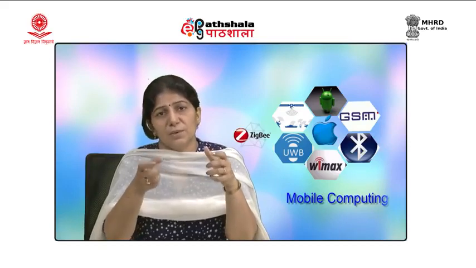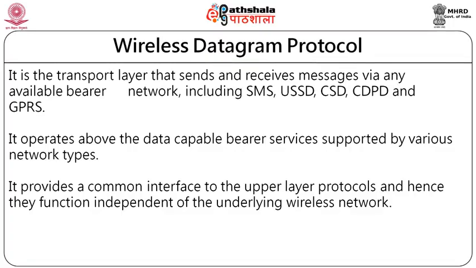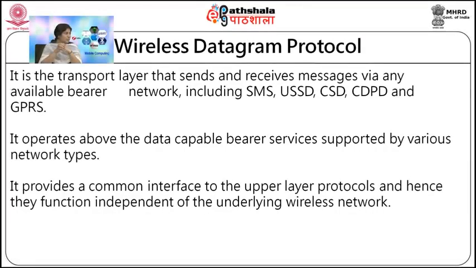So, this layer is meant for that, and now we come to the 5th layer or the last layer, that is WDP, that is wireless datagram protocol. So, what basically this layer is doing, it is the transport layer of this. It is sending and receiving messages, whether we are sending using SMS, or USSD, CSD, or GPRS.